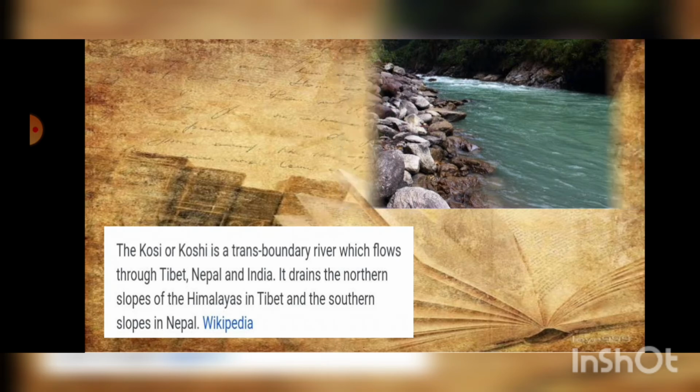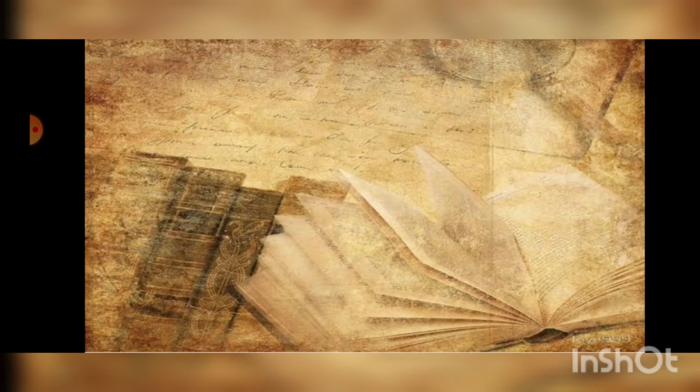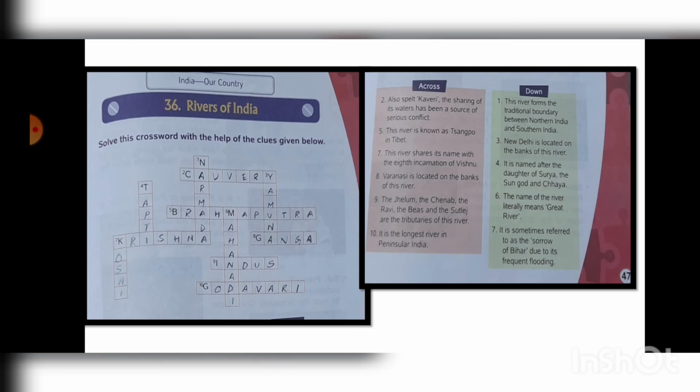Now let's come to the exercises, children. After having a detailed study on rivers, we can solve the exercises now. So we will solve this puzzle across and down. Here are the questions and the answers are given beside. Also spelled Kaveri, the sharing of its waters has been a source of serious conflict. You will write the across one, number 2, Kaveri,